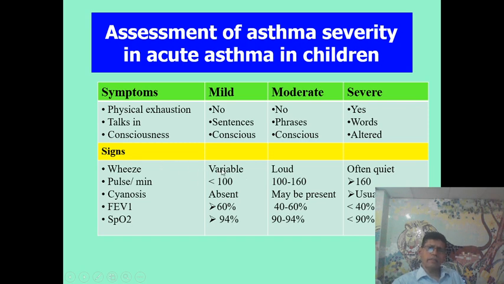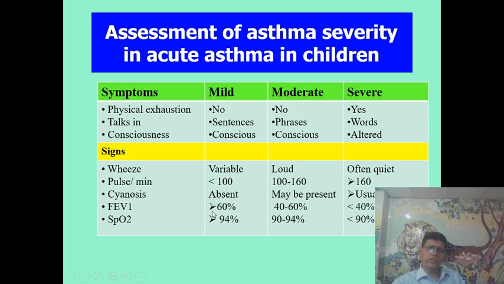And because of signs, in mild attack, the wheeze is variable. In moderate, there is loud wheeze, and in severe attack, there is quiet noise. And pulse rate in mild attacks is less than 100 per minute. In moderate, there is 100 to 160 pulse rate per minute. And in severe attack, the heart rate is very high, more than 160 per minute. In mild attack, there is no cyanosis. In moderate attack, there may be some cyanosis. In severe attack, there is usually cyanosis.